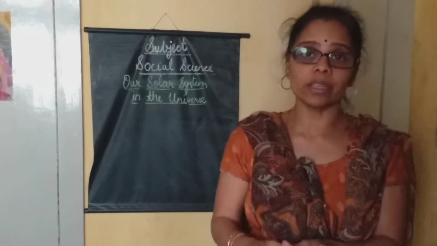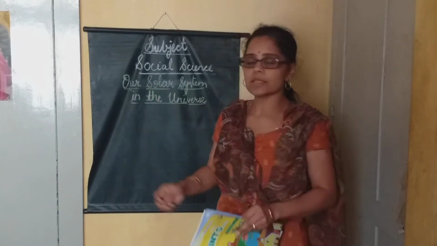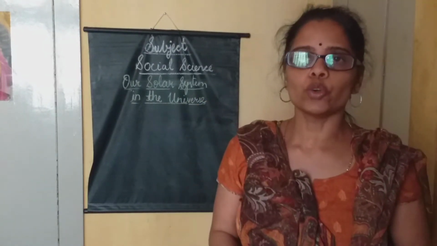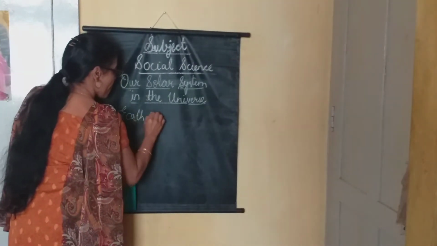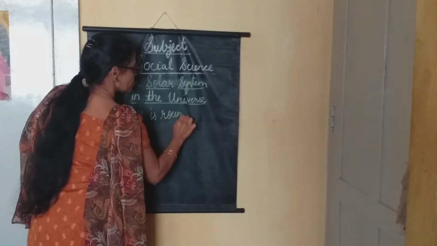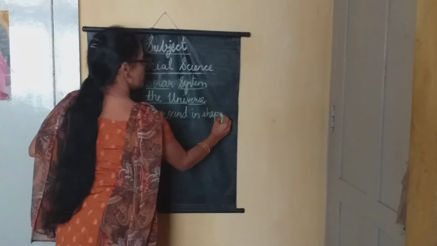Footprints. So in this subject, the first lesson is our solar system in the universe. What it is called? Our solar system in the universe. So where do we live? We live on the earth, isn't it? So what is the shape of the earth? Earth is round like an orange. So earth is round in shape.